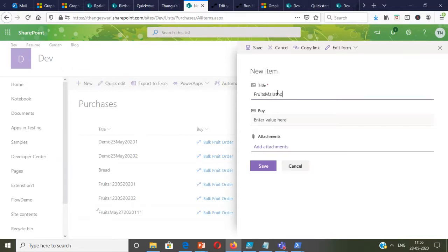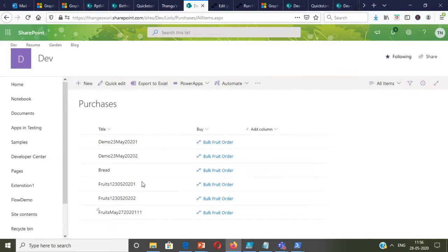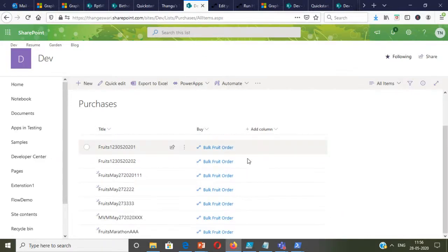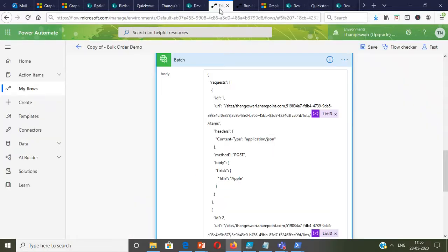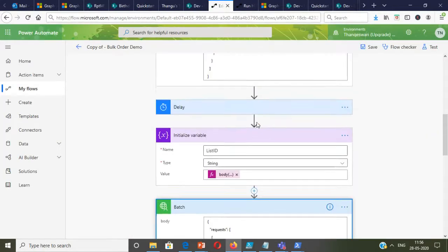So let's say I'm just going to give an item, let's say fruits marathon, and I just select save. Now, it does take some time to get created. So while it's going on, I'll just go to the actual flow.